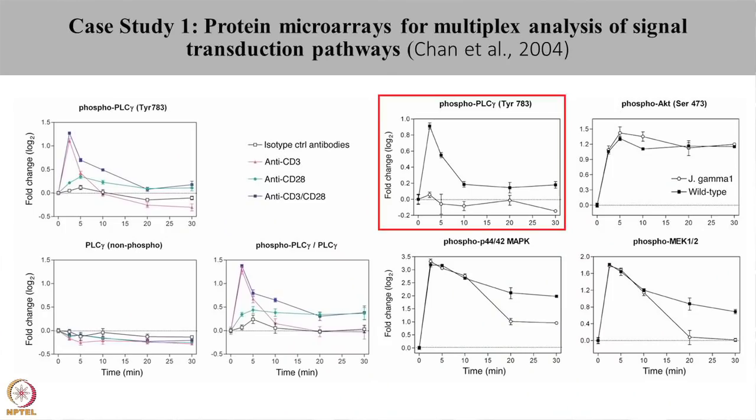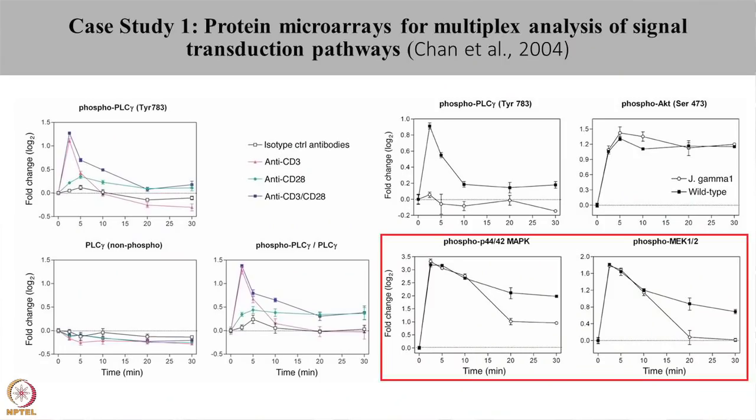In the first graph, you can see that the levels of phospho-PLC showed an increased phosphorylation at around 5 minutes, which gradually decreased. However, there was no change in phosphorylation status seen in the J gamma 1 cell lines, confirming that these cell lines are deficient in PLC.